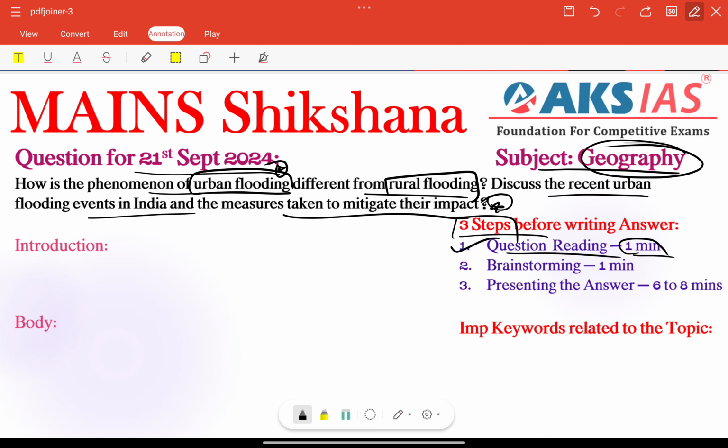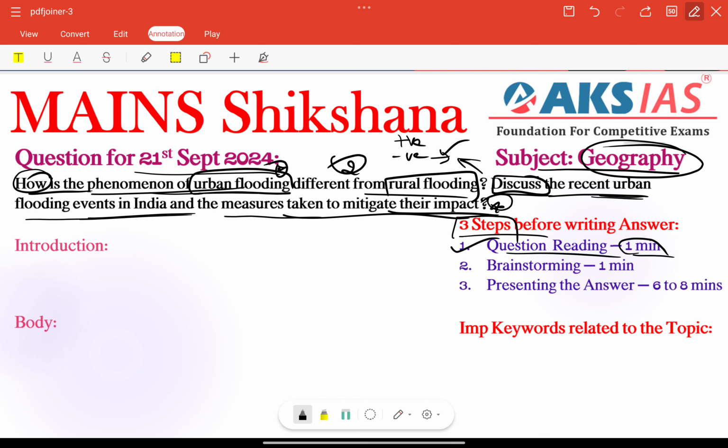So how many parts are there? 2 parts are there. First, we need to focus on how the phenomenon of urban flooding is different from rural flooding, and next, discuss the recent urban flooding events in India and measures, right? So next, how many question tags are there? First, "how" is the question tag. This is a normal and general keyword, no need to worry about this. Next, "discuss" is a very major keyword. Here we need to focus on providing some positives and negatives and also needed measures. Here it is already given: discuss the recent urban flooding events in India and the measures taken to mitigate their impact.